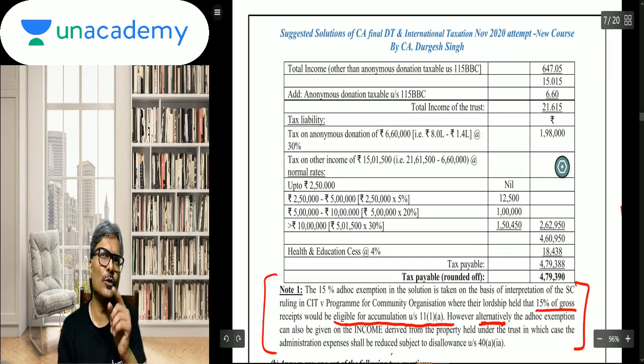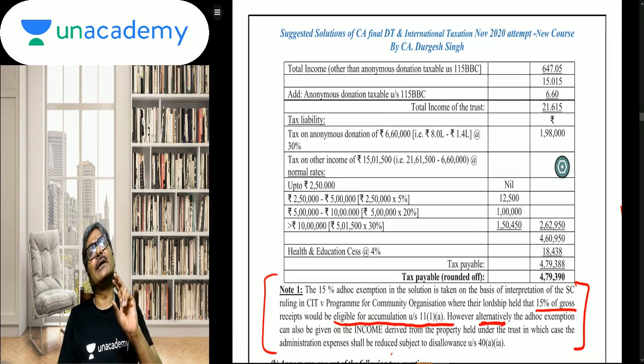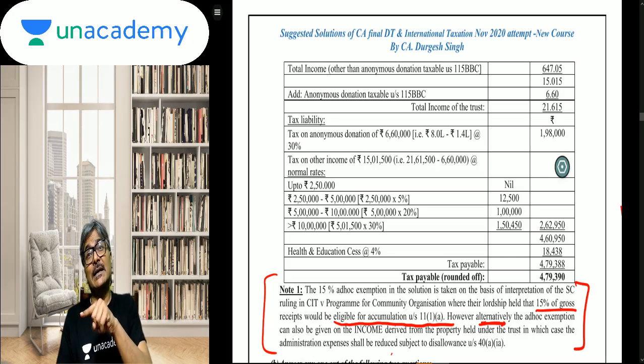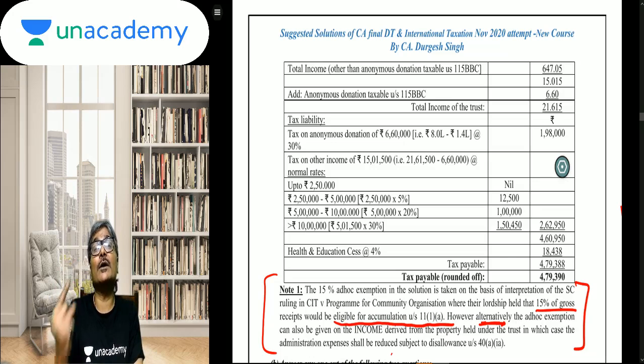Now students, one thing, when you talk about cash system of accounting, I must tell all of you one thing. See, cash system of accounting is only for determining the income, not for the application purpose. Whether or not it will be considered as the application, that will be considered as per the law. So if the law allows you to do the accumulation and on that basis you are getting the deduction, so the actual payment may not be required for the purpose of getting the exemption. So therefore, please understand one thing, the cash system of accounting will influence the process of determining the income, not the process of determining the quantum of exemption.